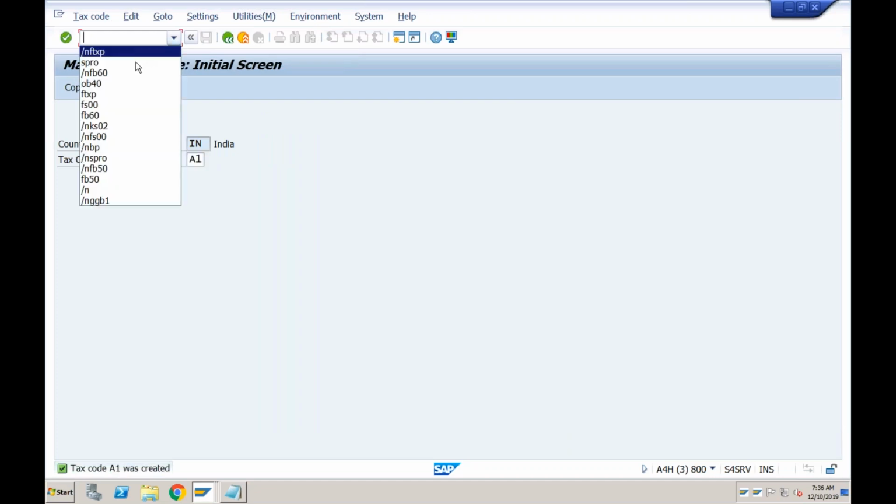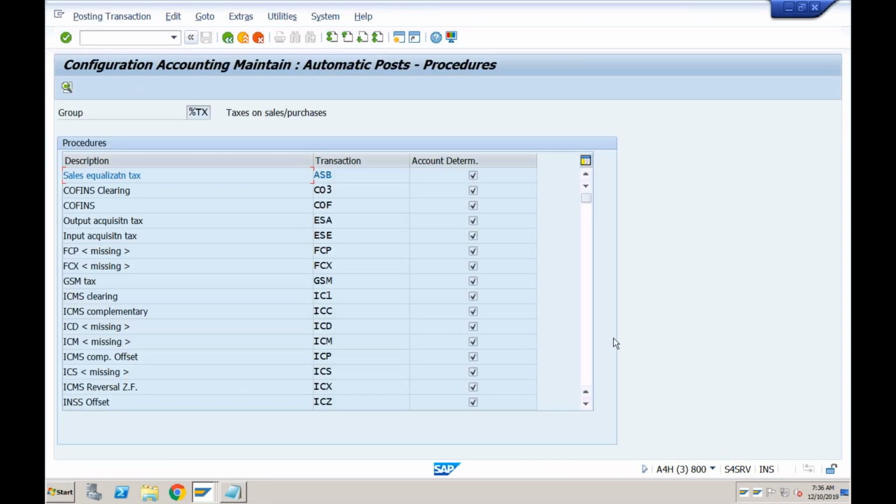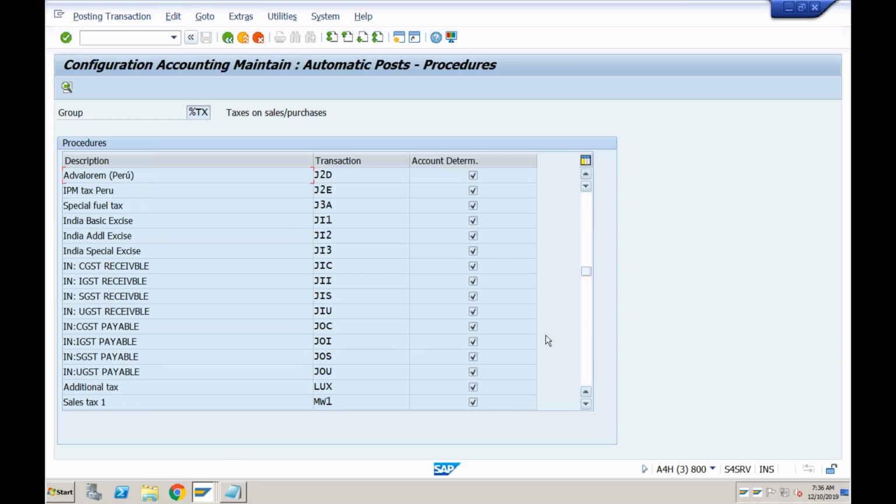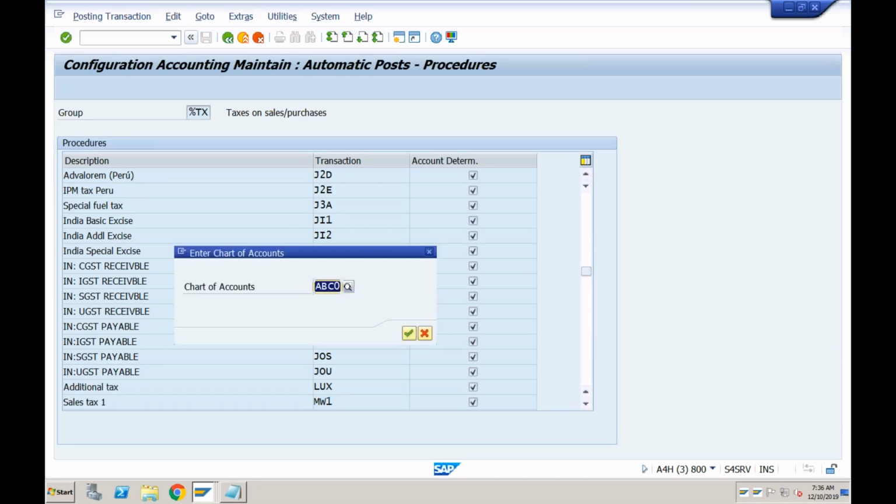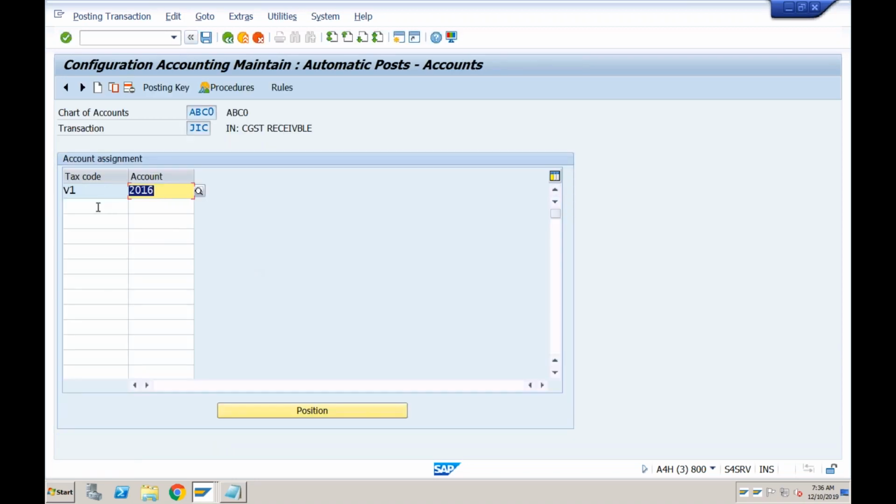I will go to OB40, and again JIC and JIS. In JIC, I already maintained using tax code. So I'll tell the system that if the tax code is A1, then I don't want to use 2016; I want to use 1004. This is a GL account that we created for output tax.